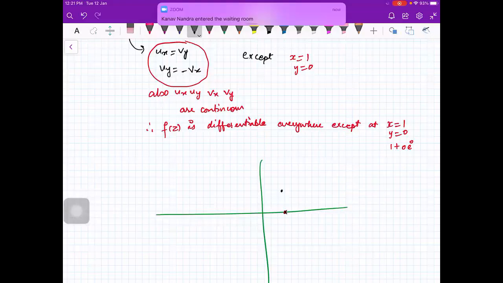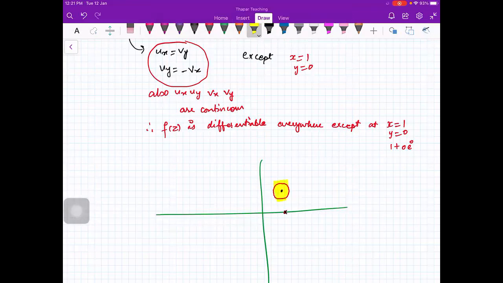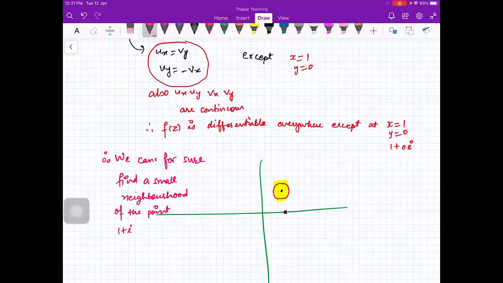So you can always find a small neighborhood of 1 plus iota such that your function is differentiable everywhere in this neighborhood. So, for sure, we can find a small neighborhood of the point 1 plus iota in which f of z is differentiable.